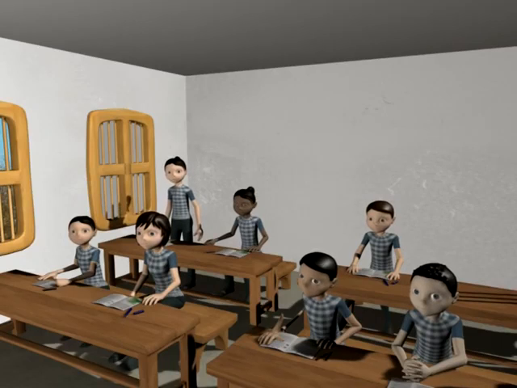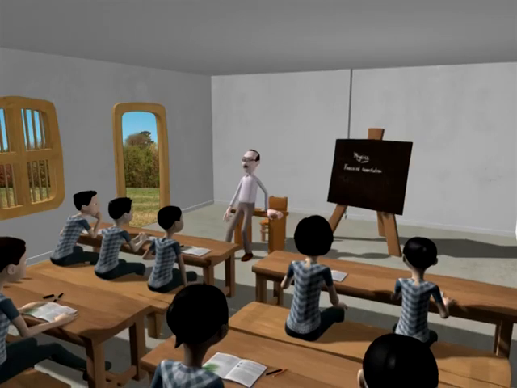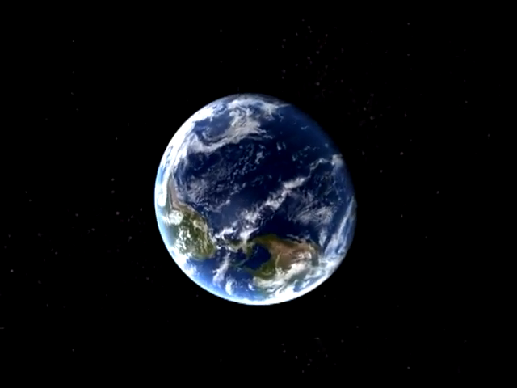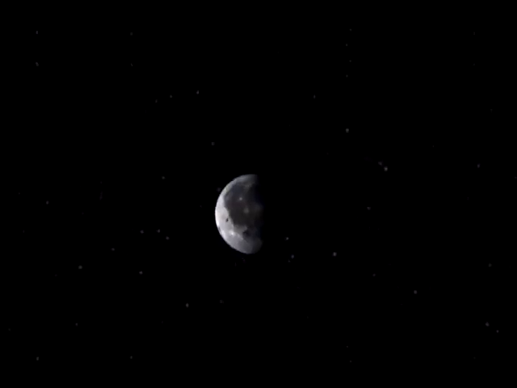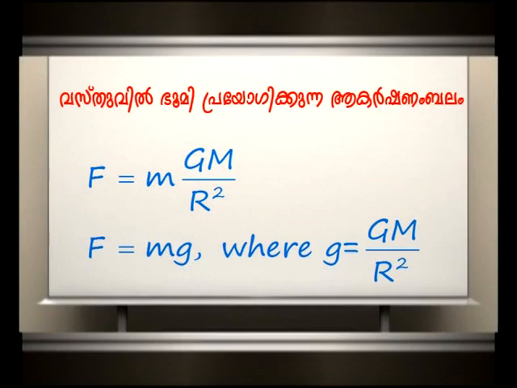Is it the same weight for a body on Earth and Moon? The weight of a body on the Moon will be less than its weight on the Earth. As we know, F equals small m into small g, where small g equals capital G into capital M divided by r squared.